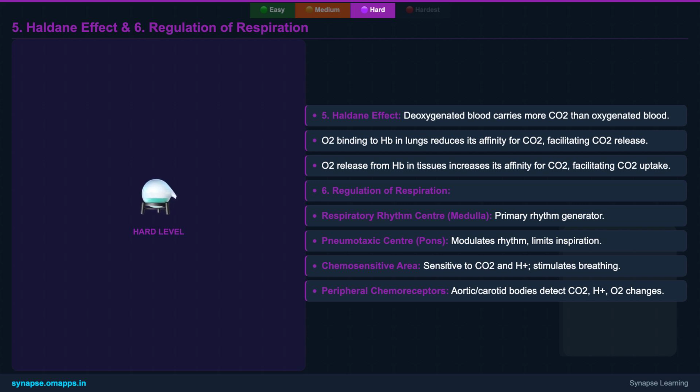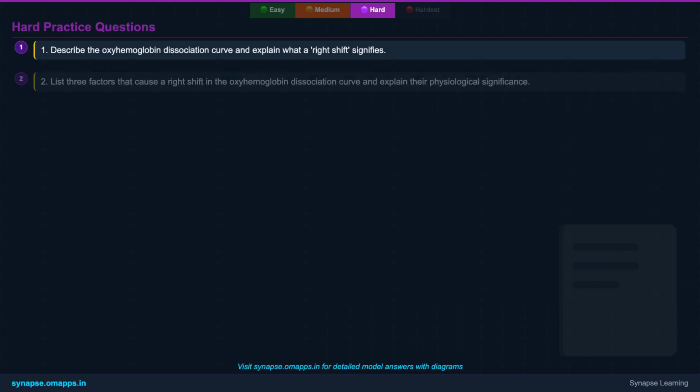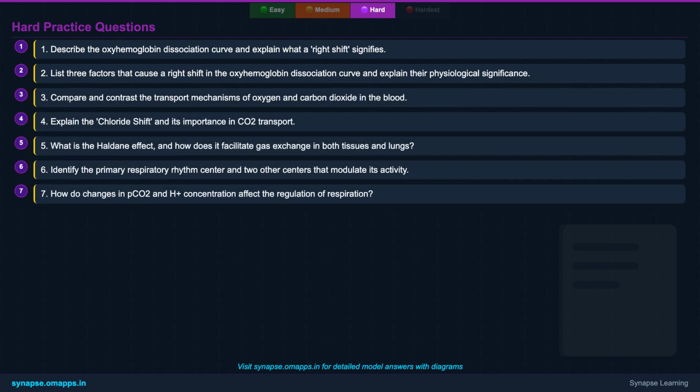Peripheral chemoreceptors in the aortic arch and carotid artery also monitor these levels, along with oxygen levels, providing feedback to the brain. These intricate neural and chemical controls ensure that gas exchange is always perfectly tuned to meet the body's metabolic demands, maintaining homeostasis. Let's tackle some hard-level practice questions.